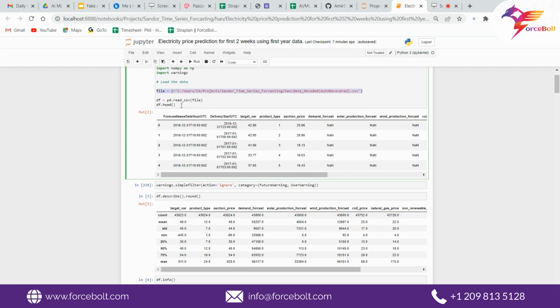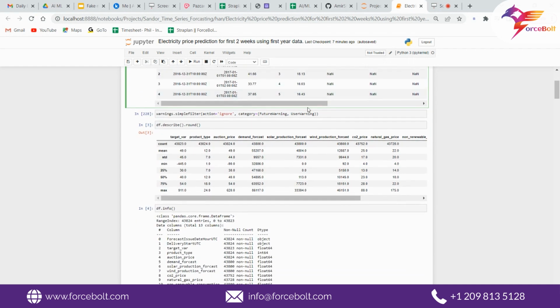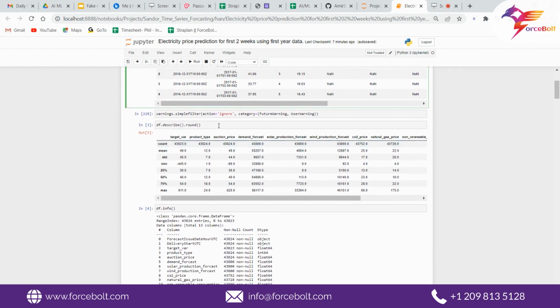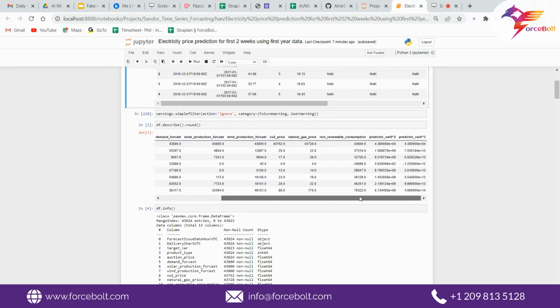The head is a method of pandas that will give us an insight into the data and print the first 5 rows of the data. So here we got our data and the first 5 rows. Next, we are using the describe method to get an insight into our data: what the columns are, and their count, mean, standard deviation, minimum value, 25%, 50%, 75% values, and the maximum value of that particular column.